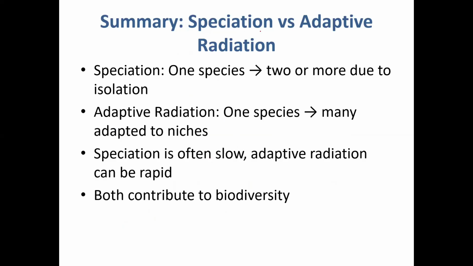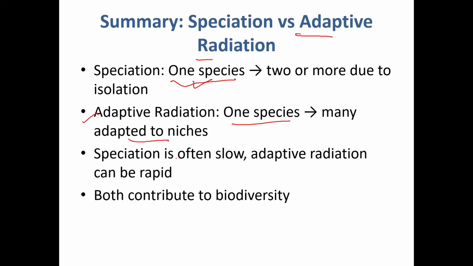Let's summarize speciation and adaptive radiation. Speciation is the formation of two or more species from a single one. Adaptive radiation is when one species turns into many, adapted to niches, forming multiple different species.